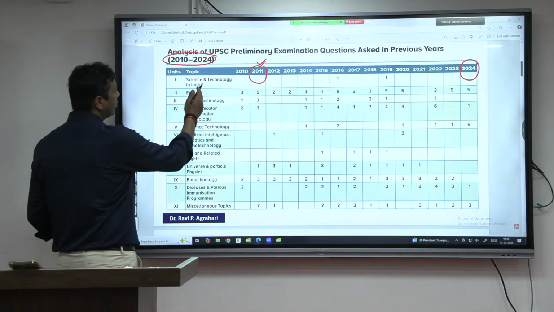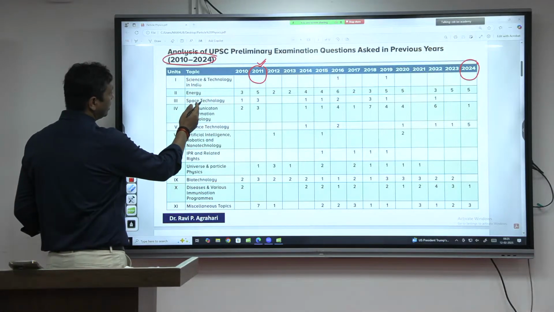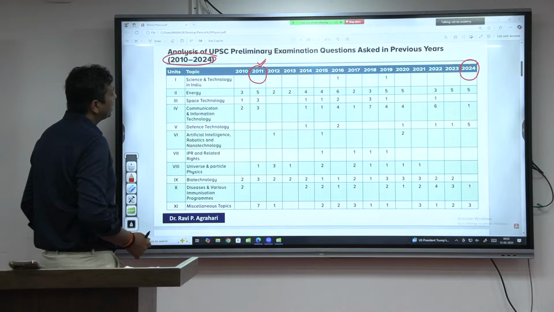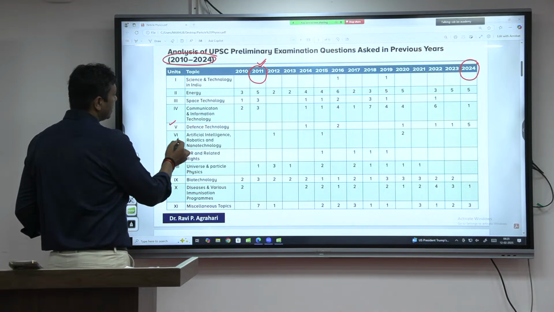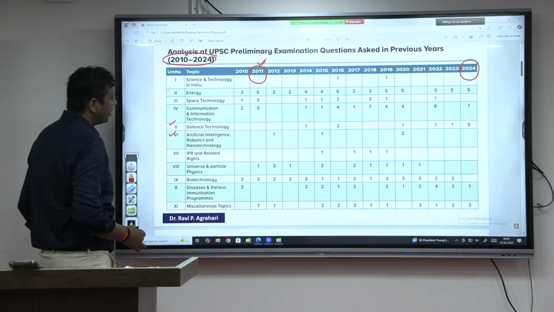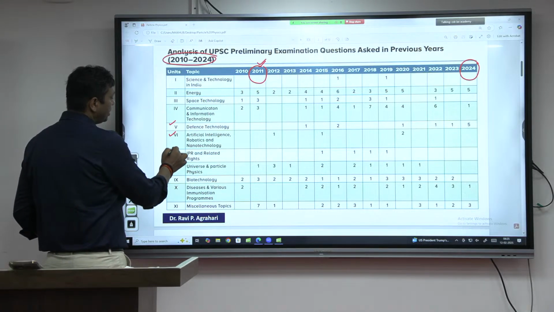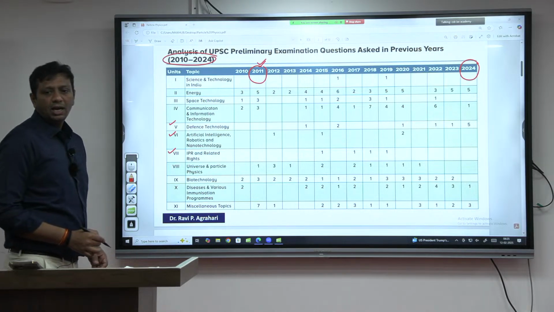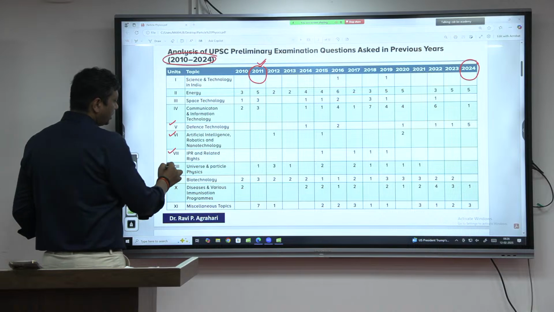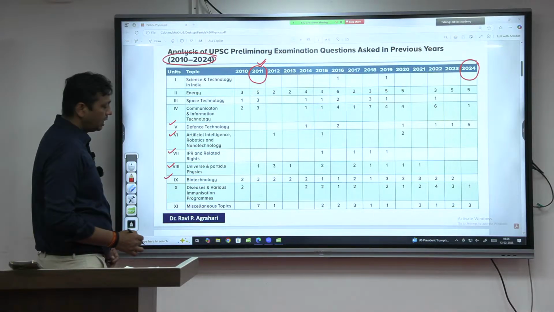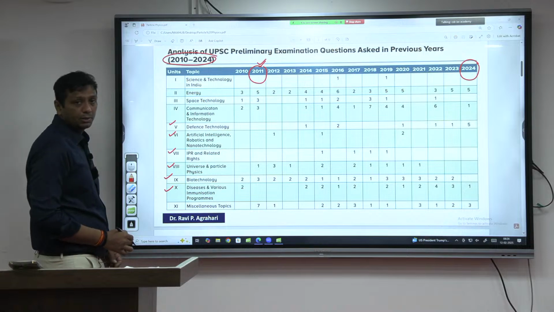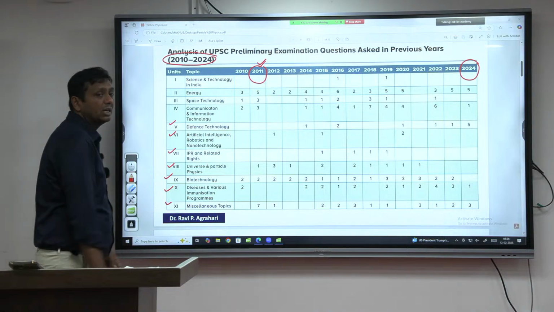The first, science and technology in India. Second, energy. Third, space technology. Fourth, communication and information technology. Fifth is defense technology. Sixth is artificial intelligence, robotics and nanotechnology. Seventh is IPR, intellectual property rights and related rights. Eighth is universe and particle physics. Ninth is biotechnology. Tenth, disease and various immunization programs. And the last one is miscellaneous.